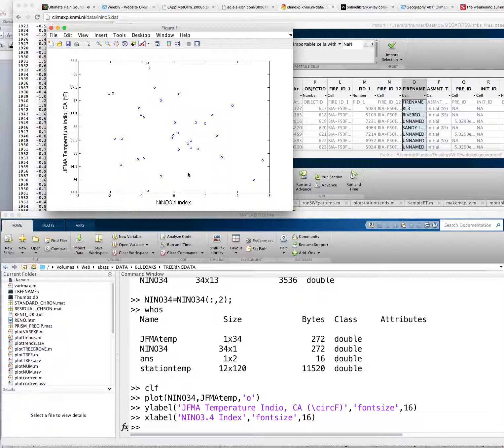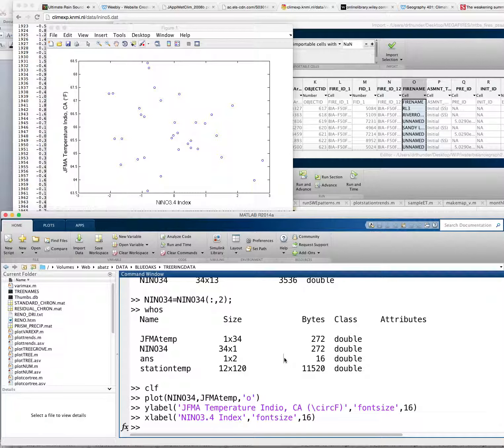And one thing to notice is that we have a cloud of data. We can calculate the correlation of this data, and that can be done by a function called corr that you've used previously. So we'll do a corr of Nino 3.4 and JFMA temp.